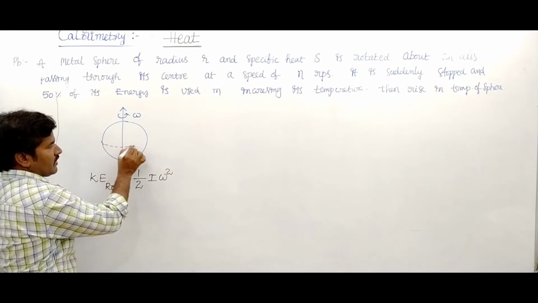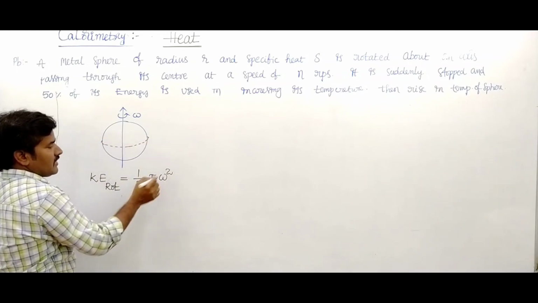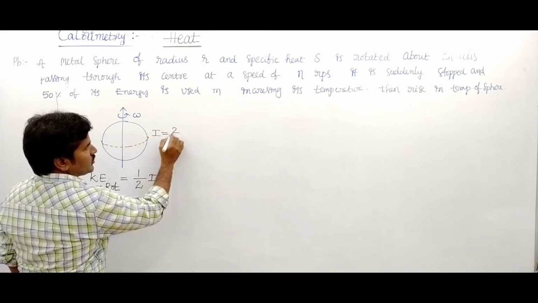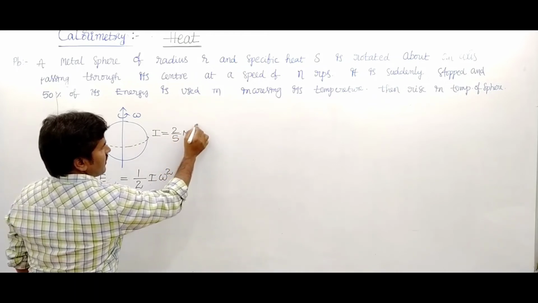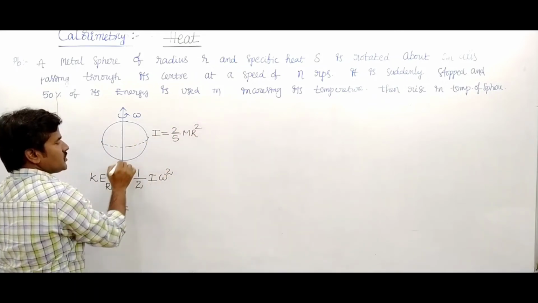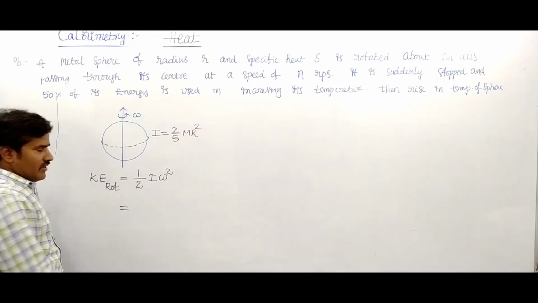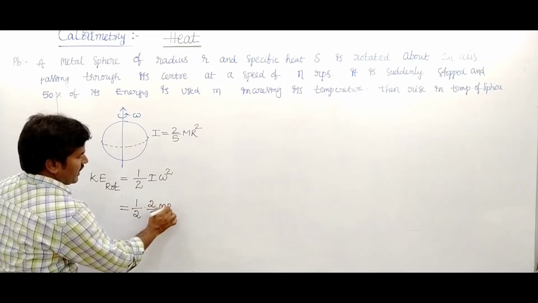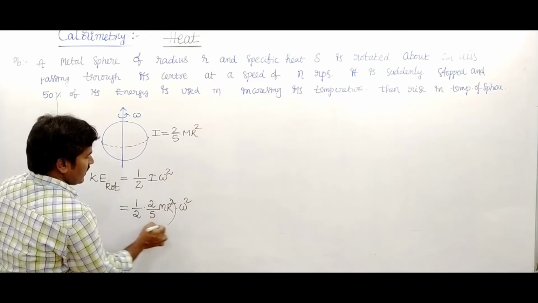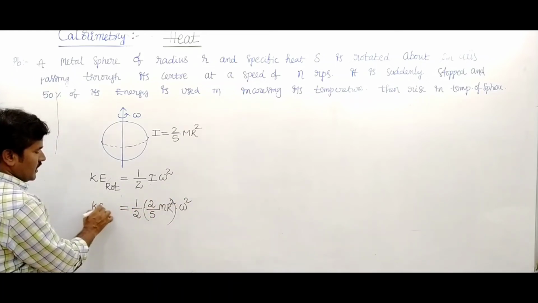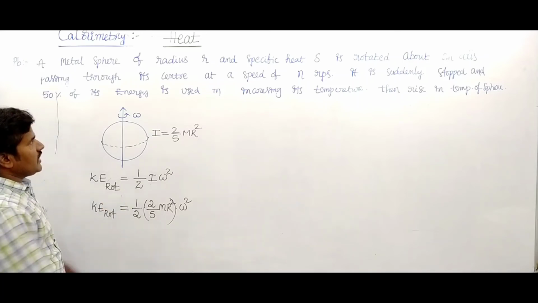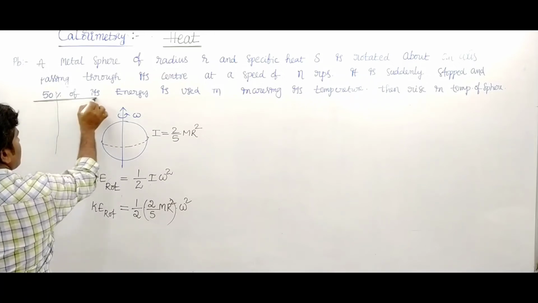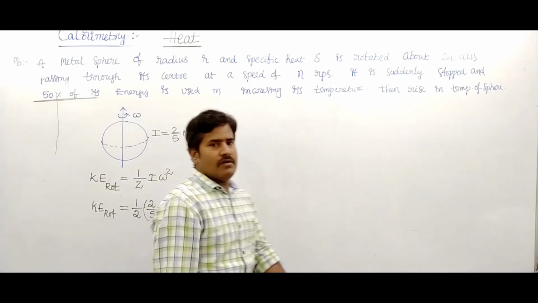For a sphere in rotatory motion, what is the moment of inertia I? The moment of inertia of the sphere is written as 2 by 5 m r square. This is a constant value, the sphere's moment of inertia along its axis. So the rotational kinetic energy is half into 2 by 5 m r square into omega square. 50% of the rotational kinetic energy is converted into a rise in temperature.